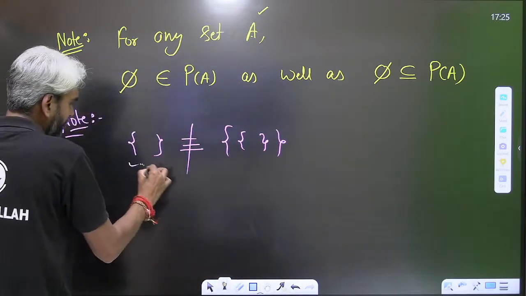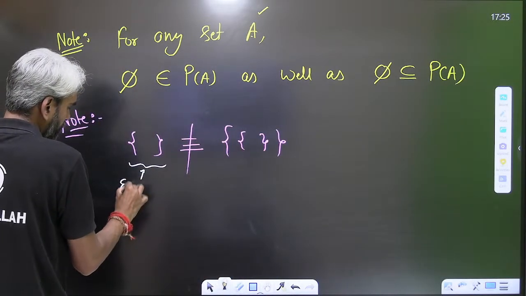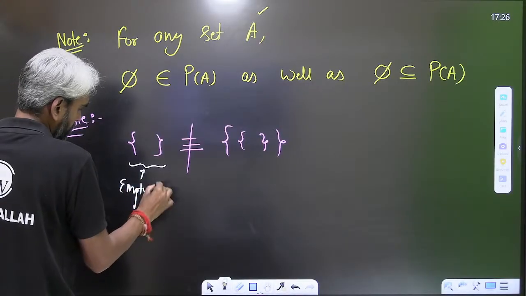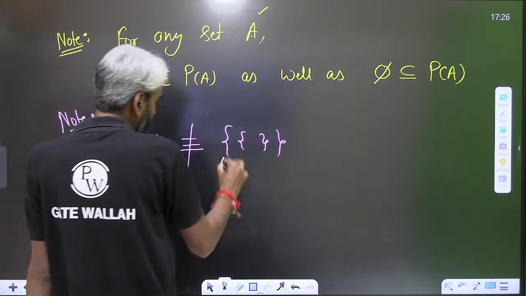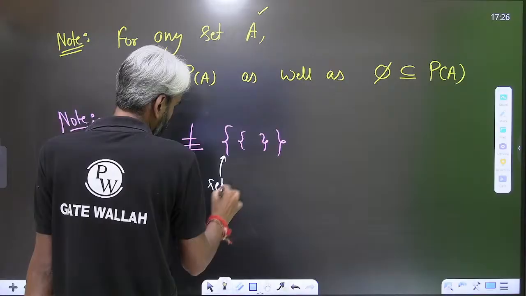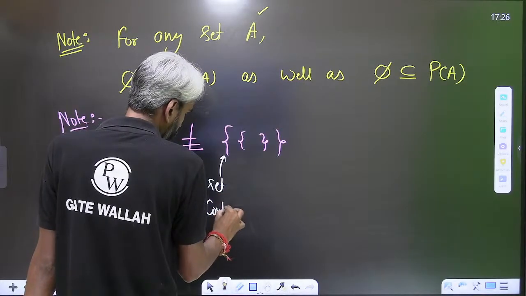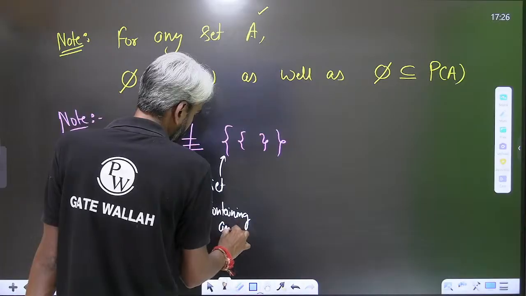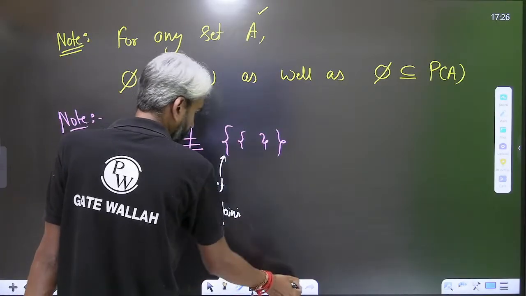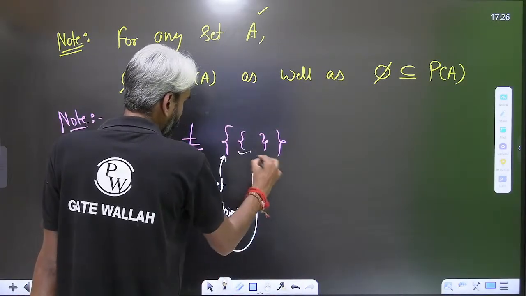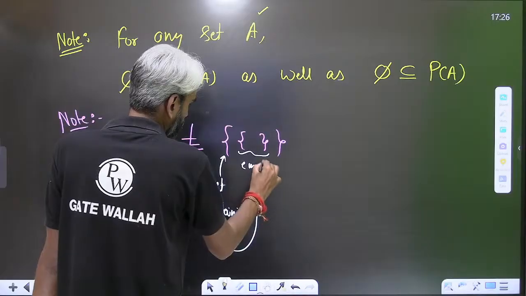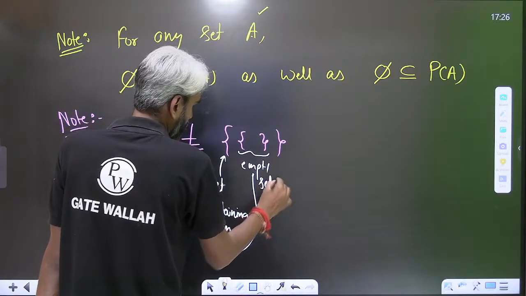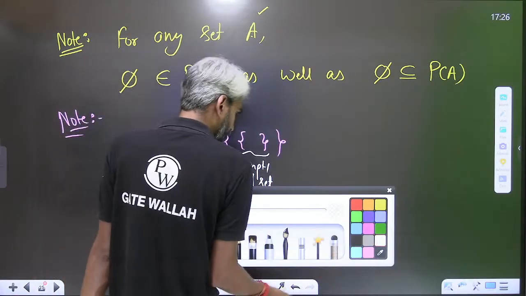What is this? This is an empty set. And this is a set containing the empty set. So please, there is a distinction.